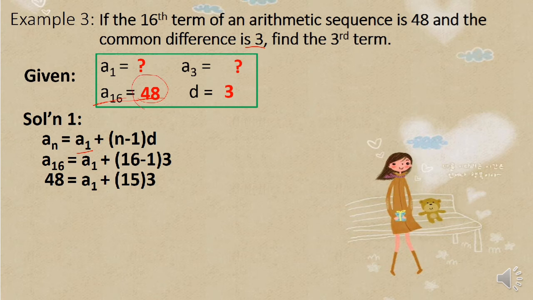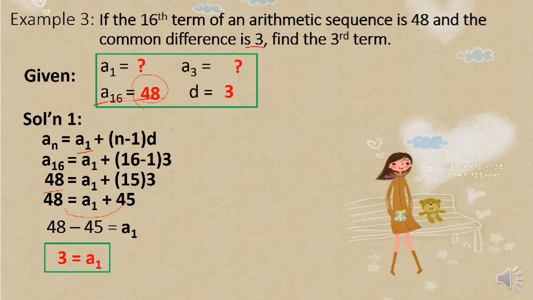So, we're going to substitute 48 here, equals our first term, that's the first unknown. And then 16 minus 1 is 15. 15 times 3, that's 45. Transpose 45 to the other side from positive to negative. So 48 minus 45 is 3. So the value of the first term is 3.